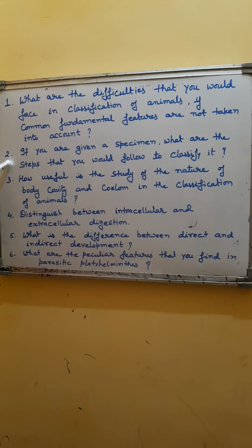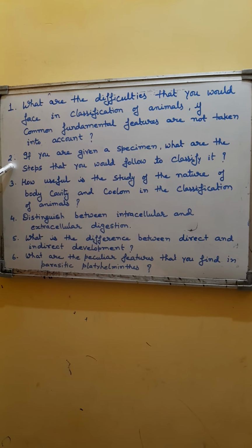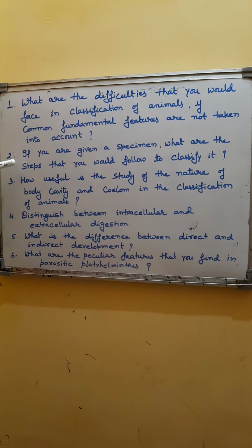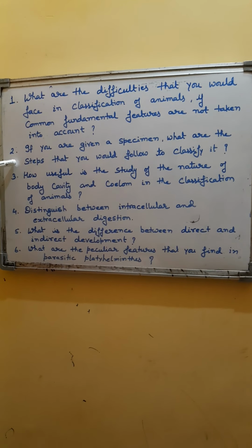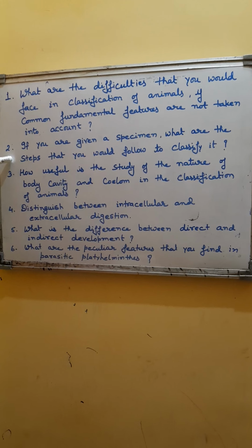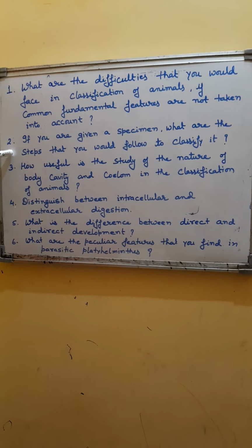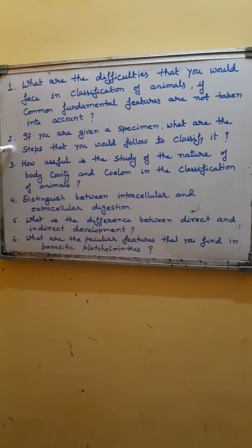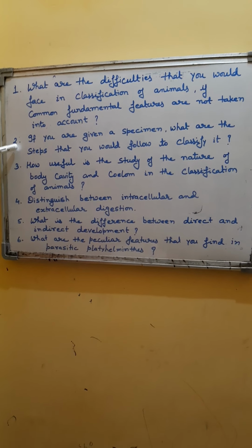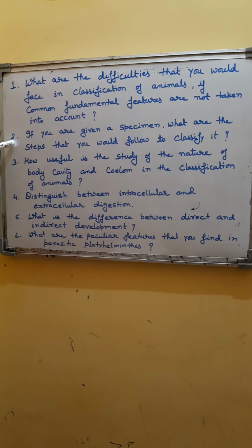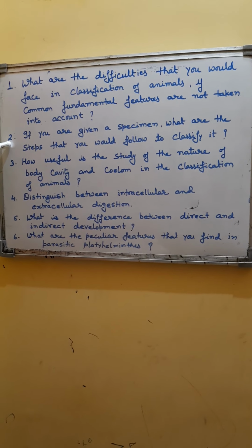The second question is, if you are given a specimen, what are the steps that you would follow to classify it? As we know, classification has been made starting from the very basic characteristic to the advanced characteristic. So, when any specimen is observed, it is first observed on the basis of cell, whether the organism has a single cell, that is unicellular, or multicellular.